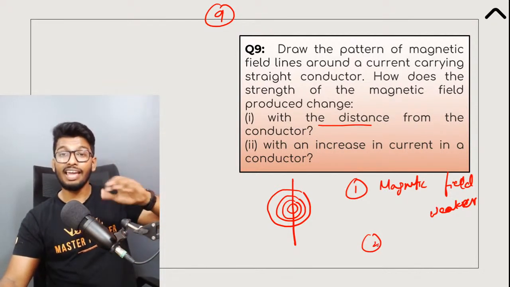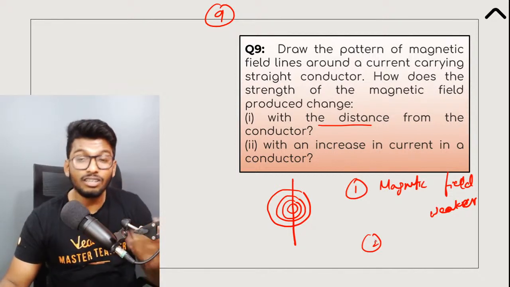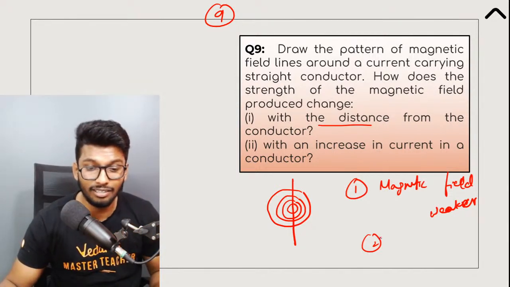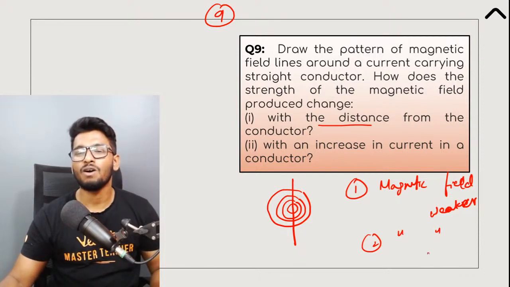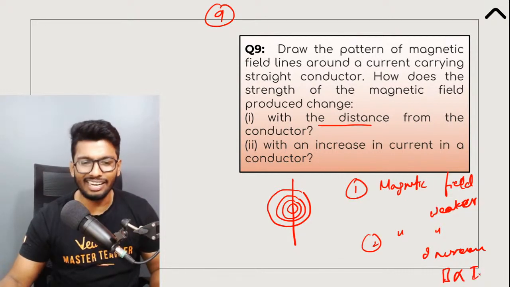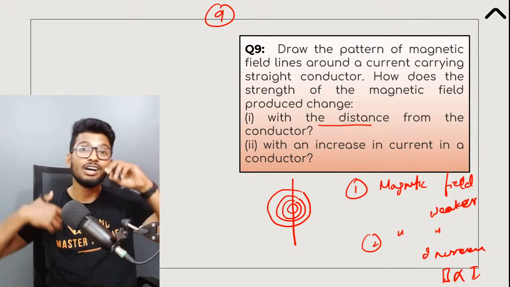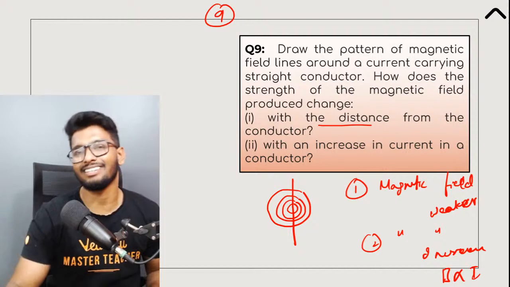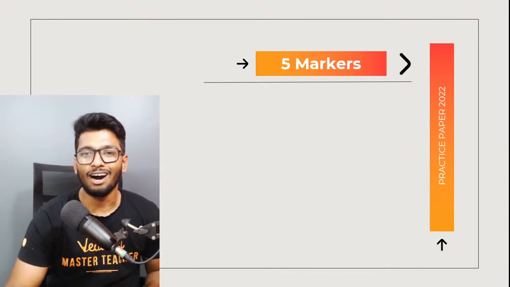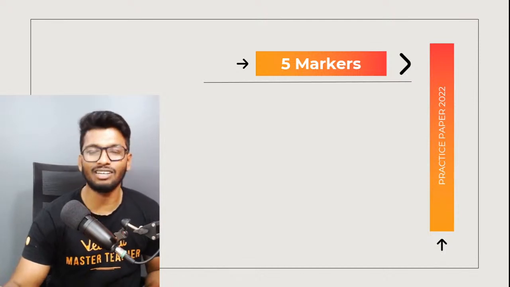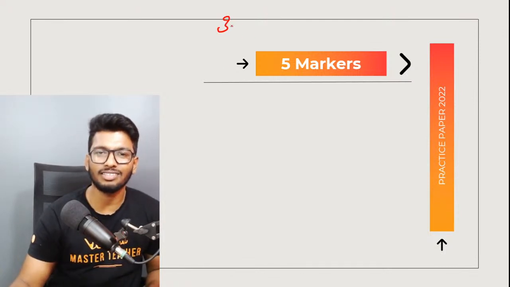Okay, second part of the question. What would happen if you were to increase the current flowing through the straight current carrying conductor? Exactly, guys. The magnetic field would now increase, because the magnetic field is directly proportional to the current flowing through the conductor. So greater the current, greater the strength of the magnetic field as well. That's the end of the 3 markers.